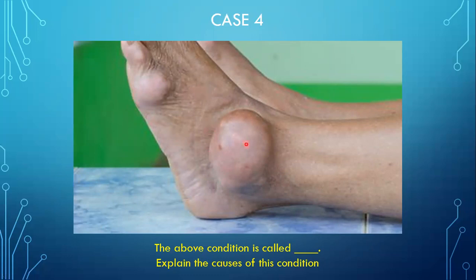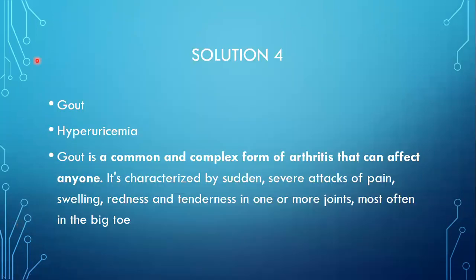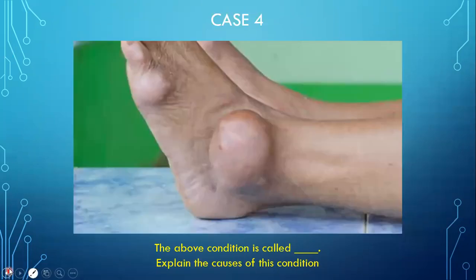This condition is called gout, and gout is due to the accumulation of uric acid crystals in your joints. So see, it is due to hyperuricemia, a lot of uric acid. Gout is a common and complex form of arthritis that can affect anyone. It is characterized by sudden severe attacks of pain, swelling, redness, and tenderness in one or more joints, most often in the big toe. So this is about gout. You can take a look at the image once again.